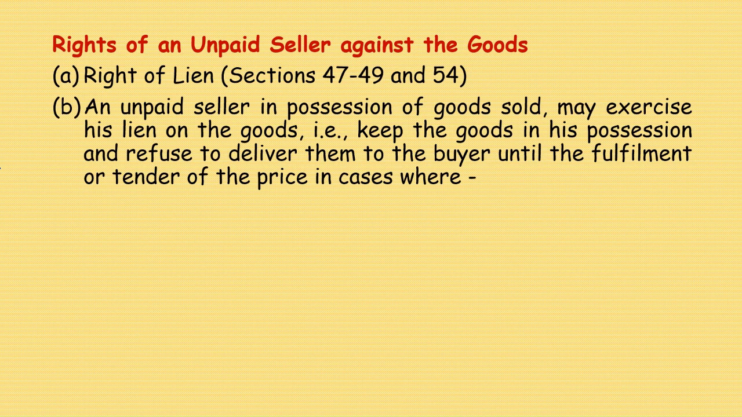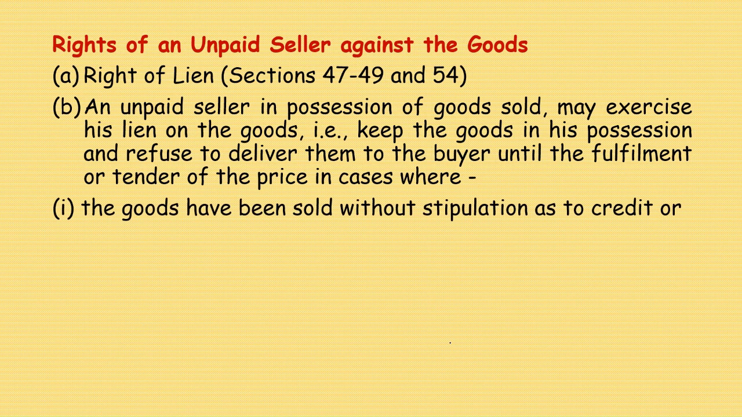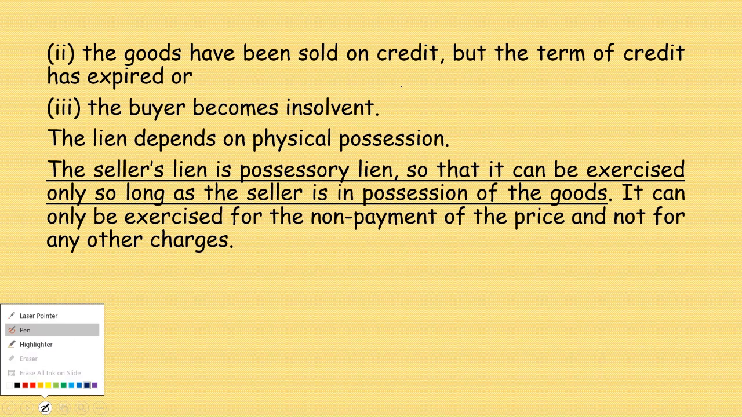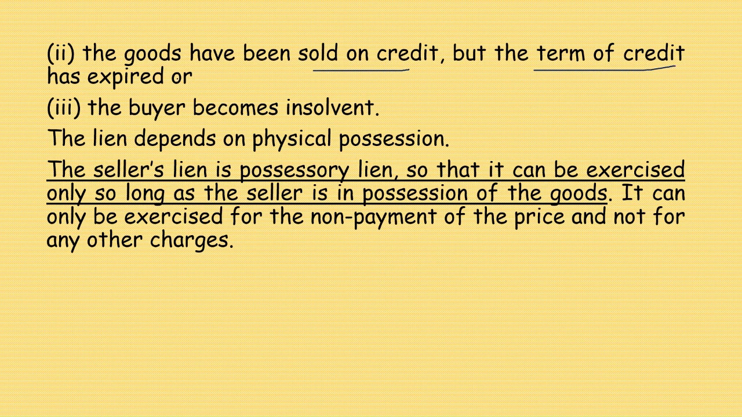Then an unpaid seller in possession of goods sold may exercise his lien on the goods, that is, keep the goods in his possession and refuse to deliver them to the buyer until the payment or tender of the price, in cases where the goods have been sold without stipulation as to credit, or the goods have been sold on credit but the term of credit has expired, or the buyer becomes insolvent.